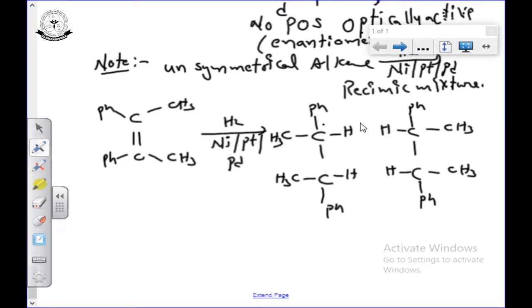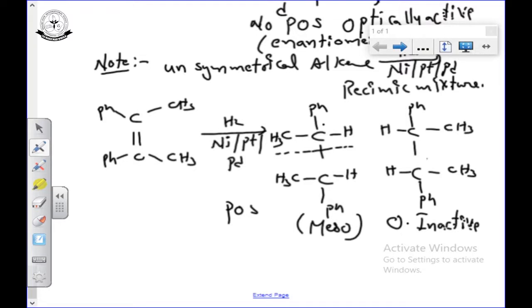So, whether both are mirror images or identical, see there is a plane of symmetry. If I cut the molecule like this, plane of symmetry means an imaginary plane is passing through the molecule, it will be cut into two identical parts. So, there is a plane of symmetry, we can get meso compounds. So, this is optically inactive.